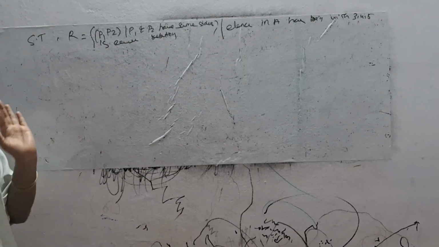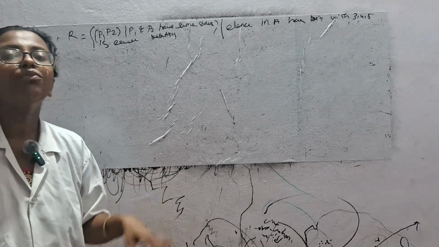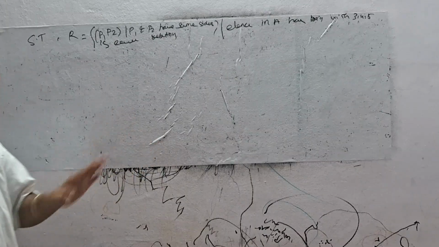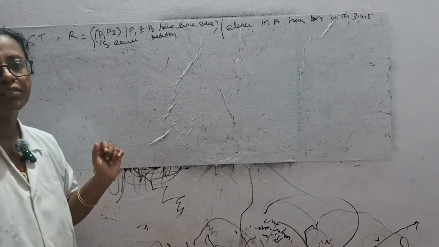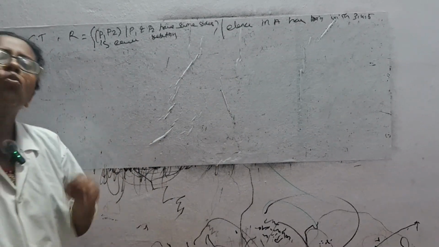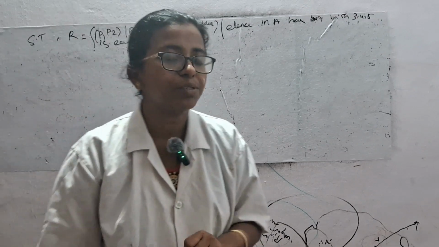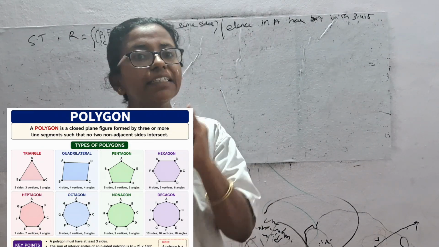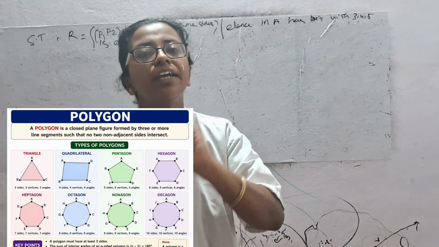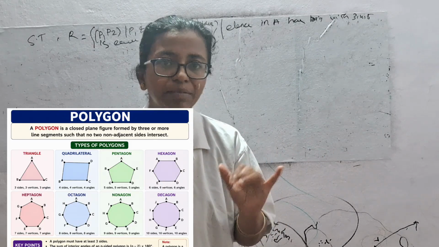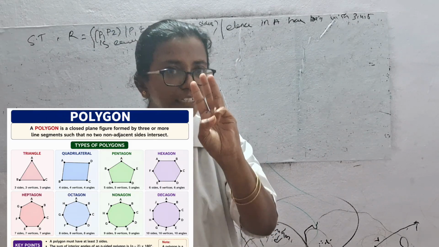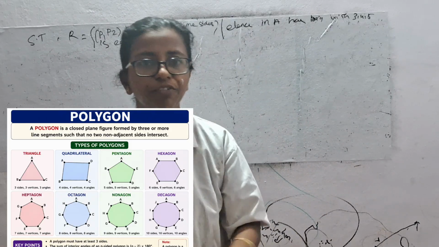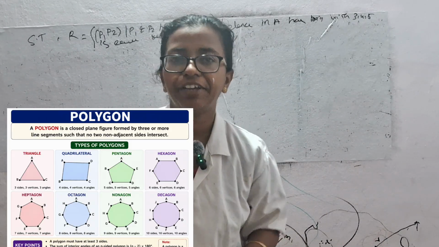First we prove that it is an equivalence relation. Next we have to find the elements in A. Here it is given a polygon. What is a polygon? Have you heard about polygon? Yes, it should satisfy three conditions. It is two-dimensional, not three-dimensional. It should be closed, not open. The diagram should be a closed surface.